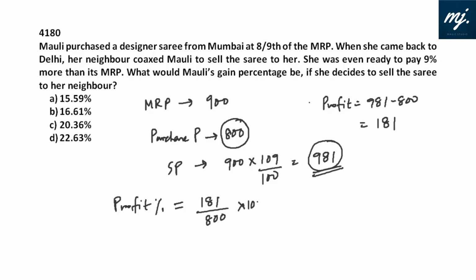In this case, that would be 181 by 800 into 100. Please don't divide it by 981. So by 8, 18, 2 times 16, 21, again 2 times 22, and the only option with 22 is D. 22.63% is the pick.